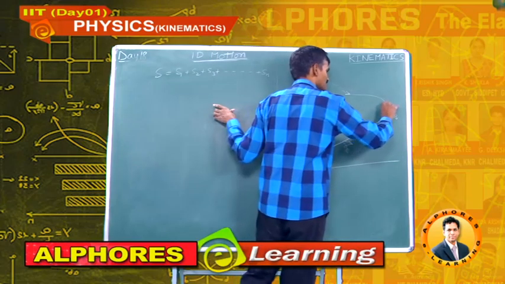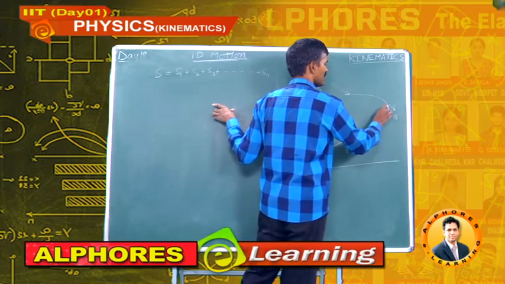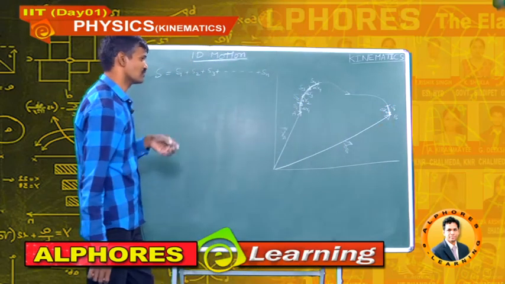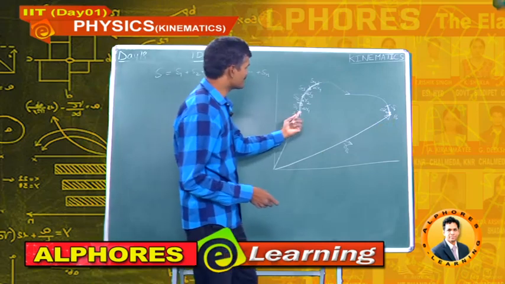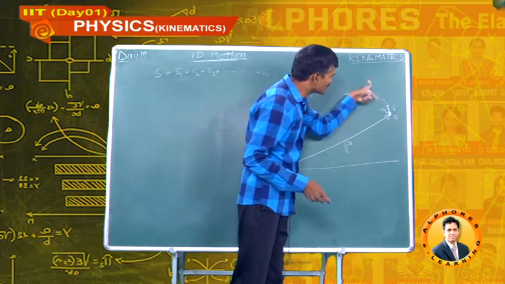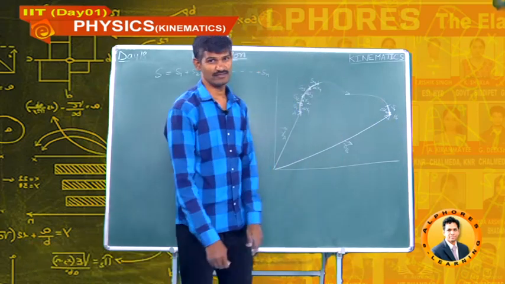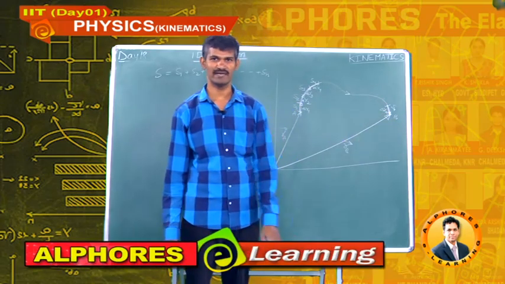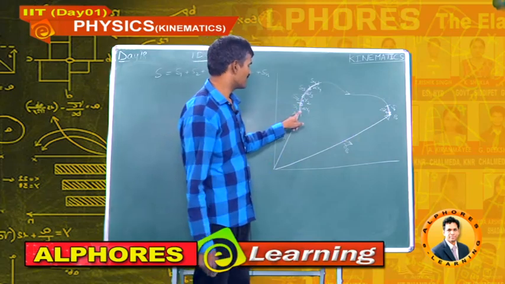This last displacement is delta Rn. What is the resultant displacement of all these small displacements? Body starts from A.